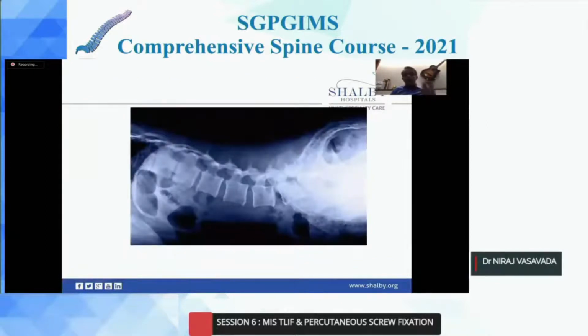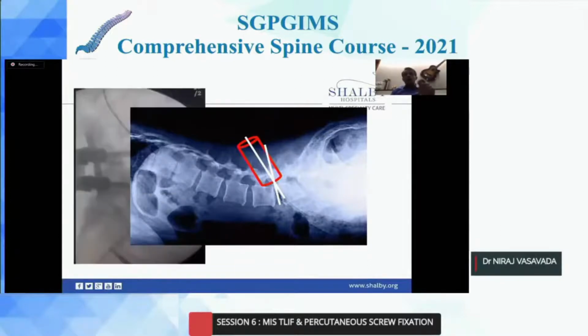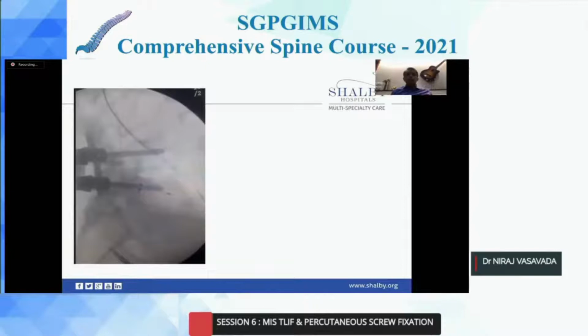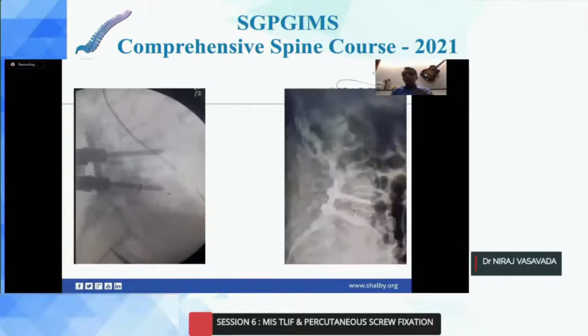Make sure that before entering into this space with your cage, your tube's long axis is parallel to the long axis of the disc. Because if it is at slightly an angle to the long axis of the disc, what can happen is that while inserting the cage, your cage will damage the end plate of the inferior vertebra or a superior vertebra, and sometimes it may lead to this kind of a catastrophe. This is one of our patients where we forgot to check this, and the cage went directly inside the L5 vertebral body, and we had to convert it to open, remove the cage and put it on the next side. Simply docile looking minimal invasive spine surgery.